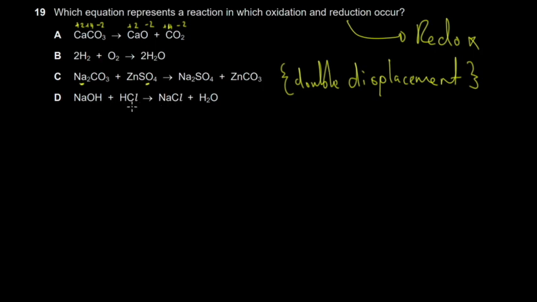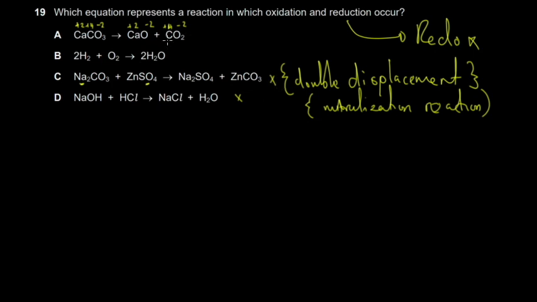It's also the same with this one. You can also view it as a double displacement reaction, although this one is actually a neutralization reaction. A neutralization reaction is an acid and a base forming a salt and water. It's also a double displacement reaction, so we are going to decide against this.